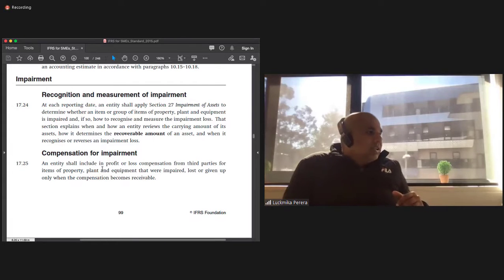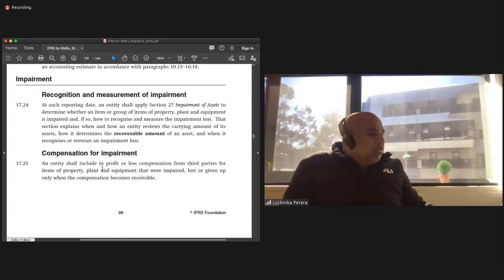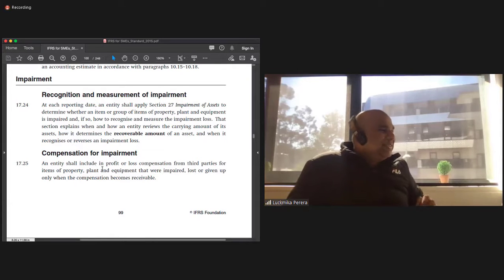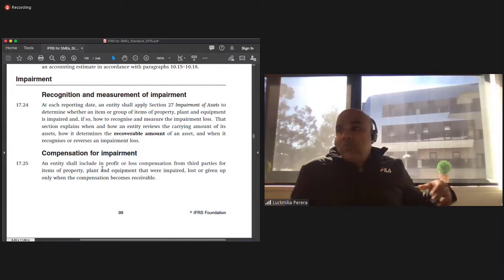So in an Australian context, let's say I bought my car for 500,000 rupees. Today it's worth 30,000 rupees after 3-4 years of use. In Sri Lanka, if I bought my car for 500,000, I would have an appreciation, not a depreciation. So you see the beauty of it. You need to talk about this recognition of impairments. You have to do the test of impairment. That section explains when and how an entity reviews the carrying amount of its assets, how it determines the recoverable amount of an asset, and when it recognizes or reverses an impairment loss.